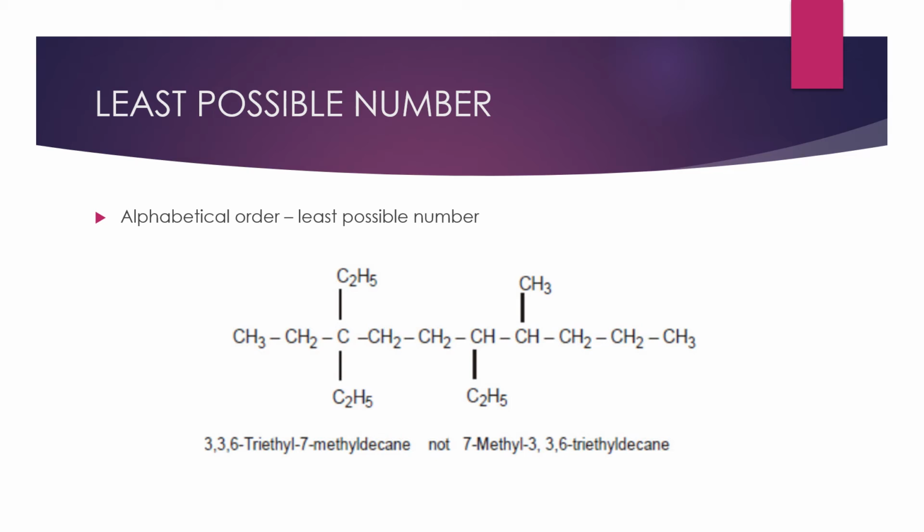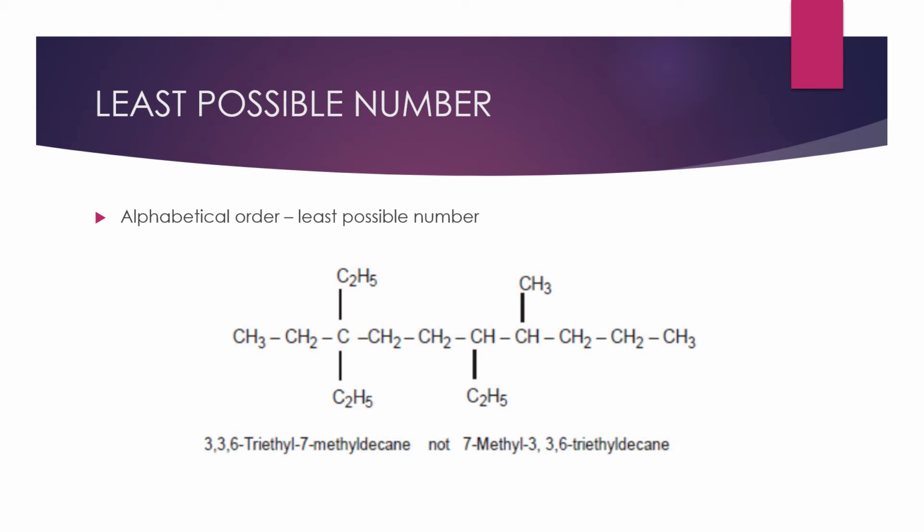Now I wanted to write a compound name which is having methyl and also ethyl groups. Then what we will do here? Ethyl will come in the starting when you write in the alphabetical order, not based on the number of carbons. Methyl will have only 1 carbon, ethyl will have 2 carbons, not based on that one.